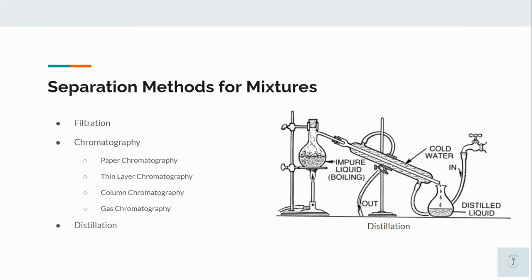There are 3 main separation types for mixtures. Filtration separates a solid from a liquid and is based on size. Chromatography uses polarity to separate a mixture, and there are 4 types of chromatography: paper chromatography, thin layer chromatography, column chromatography, and gas chromatography. And distillation is the separation of a mixture based on boiling point.